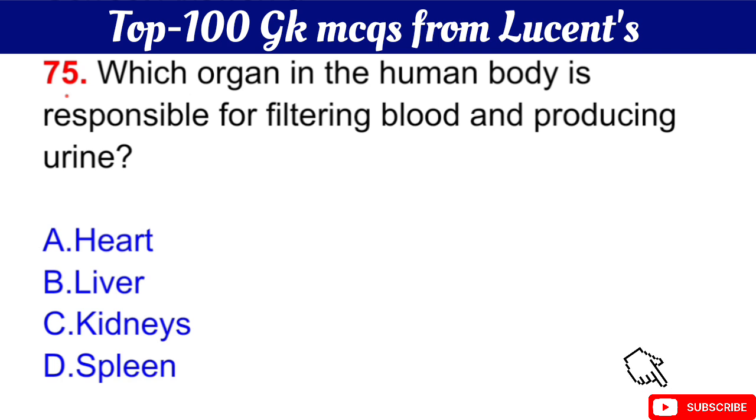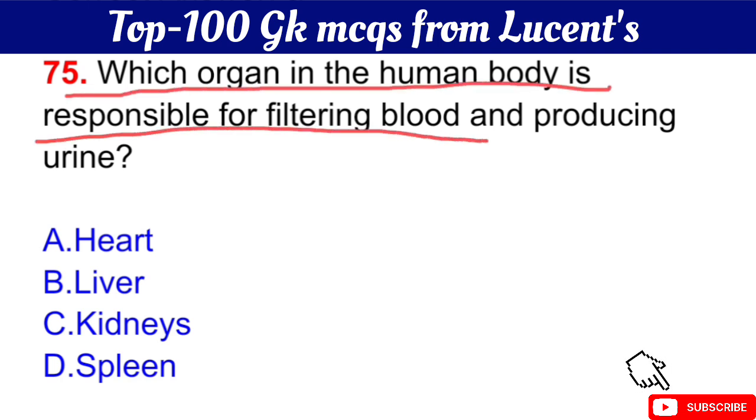Question number 75 is, which organ in the human body is responsible for filtering blood and producing urine? Your question is, which organ in the human body is responsible for filtering blood and producing urine? The right answer is option C, kidney.